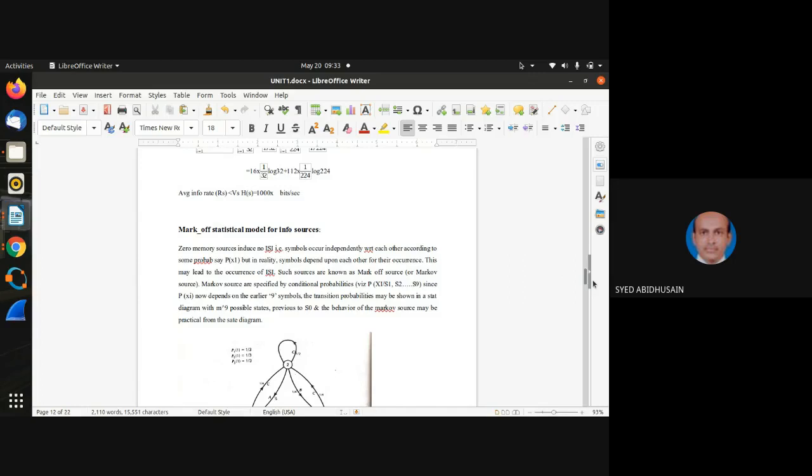With respect to probabilities, P is equal to, in flower brackets, 1 by 4, 1 by 4, 1 by 4, 1 by 4. Then verify the entropy properties.